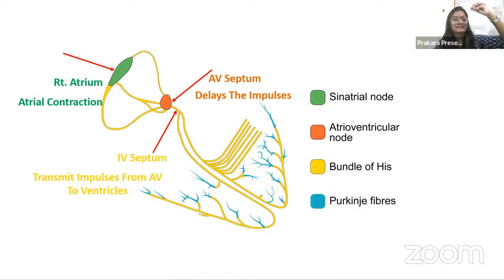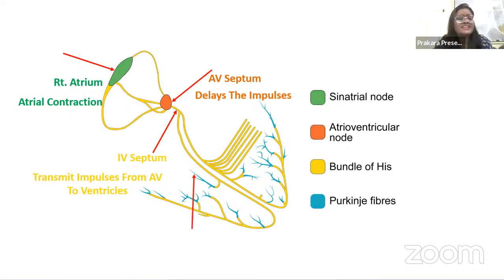Now the impulse came a little down to the AV node. It came down somewhere here, and from here it has to go till here, till the ventricles. So because it has to go down till the ventricles, what the bundle of His will do is carry down these impulses through the left bundle and the right bundle, and send it to the Purkinje fibers. Okay. Next, from the bundle of His, the impulses will travel down to your Purkinje fibers.